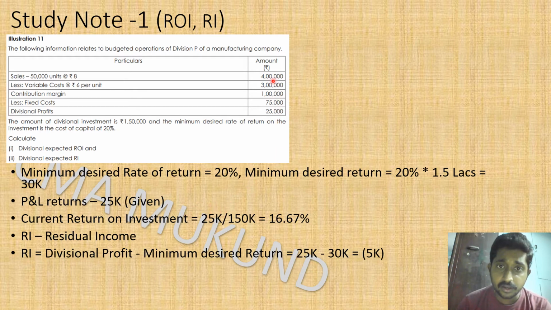A budget is not just numbers. It is a consolidation done by the finance department from the various departments that have given the inputs. For example, here the sales figures, sales quantity and selling price will be given by the marketing or sales department.